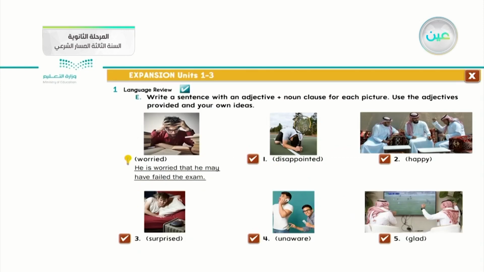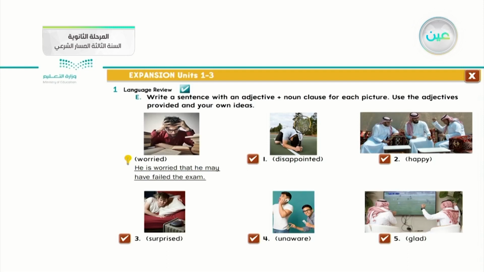Let me move on to the second question. The second question gives an adjective. Notice that on the page, we have a lot of pictures, and below each picture we have an adjective. What do they want from the question? Write a sentence with an adjective and noun clause for each picture.